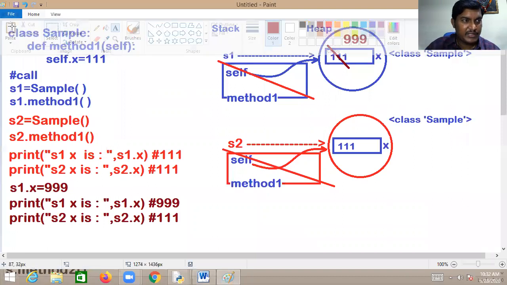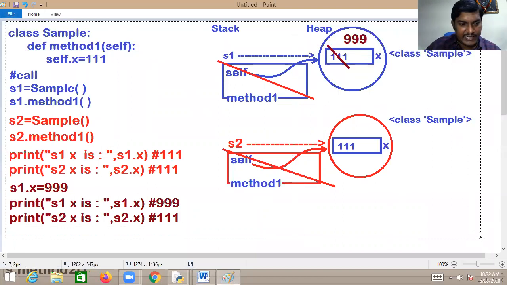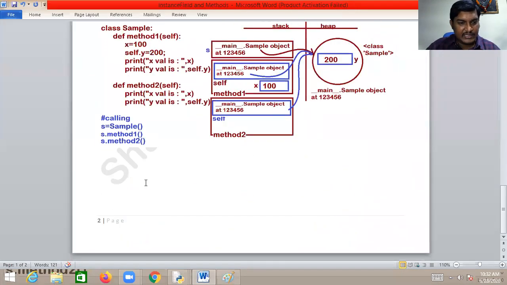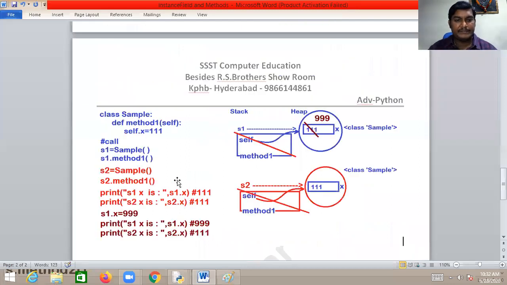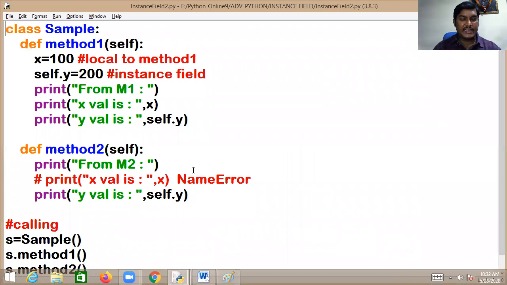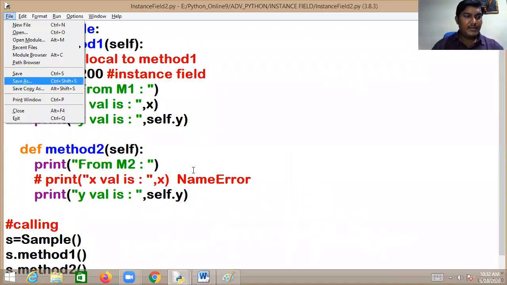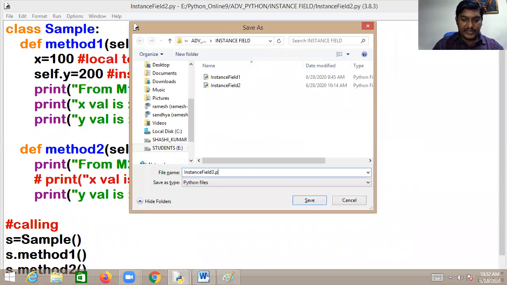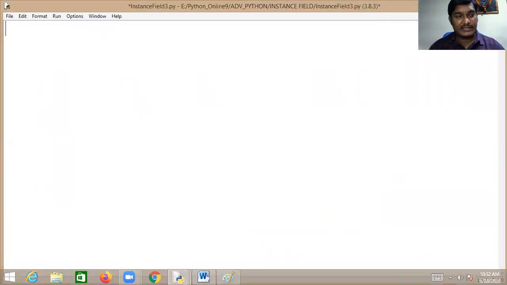Yes, even I want to keep this one in your documentation, and after that I'll be showing that practically. Let me show them practically, guys, kindly notice this. Now what I'm doing, instance field 3.py. Now I want to go with class Sample. So def method1.